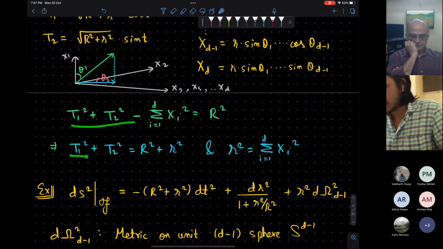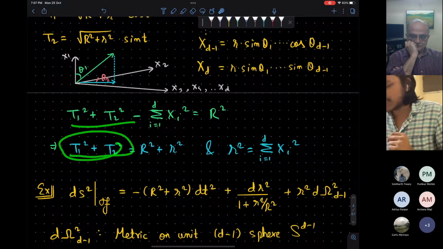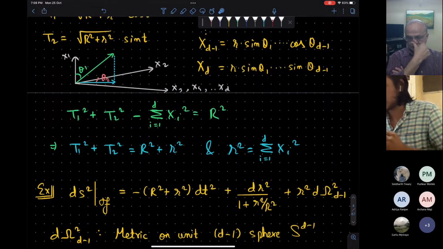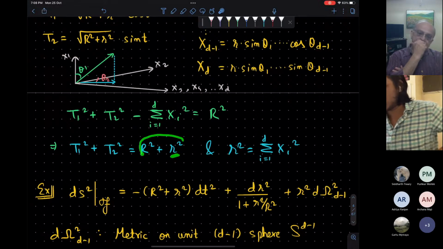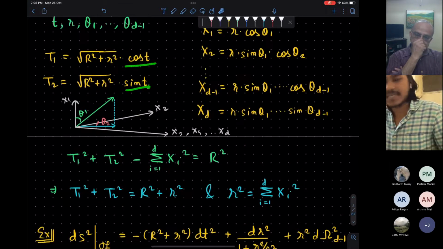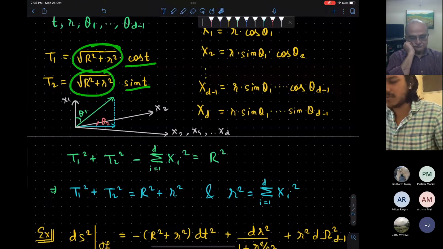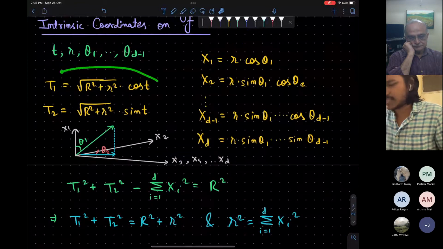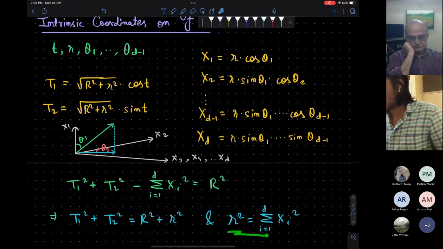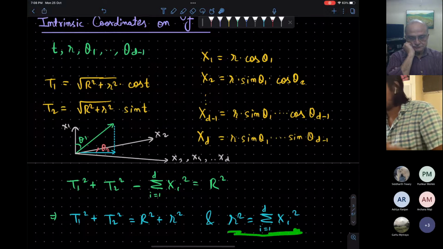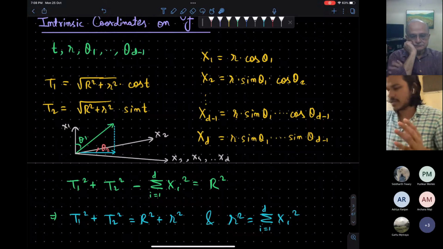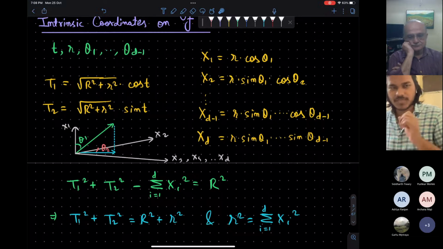Then we will see that the sum of the squares of the time-like coordinates is r^2 plus R^2. As long as this small r^2 is constant, this sum of squares is constant. So t1 and t2 can be parameterized by sin t and cos t with this amplitude. Now we have to worry about the spatial coordinates. Small r^2 is the sum of the x_i^2, so this suggests that these x_i live on a sphere of radius r, a (d-1)-sphere.